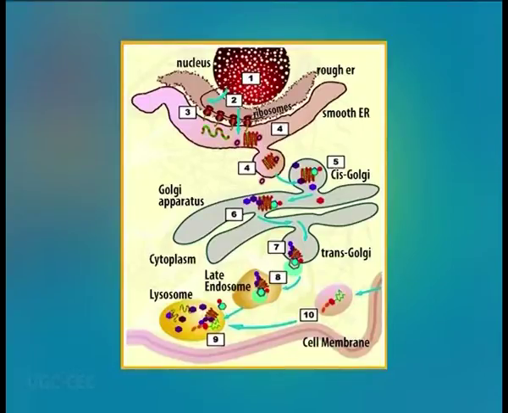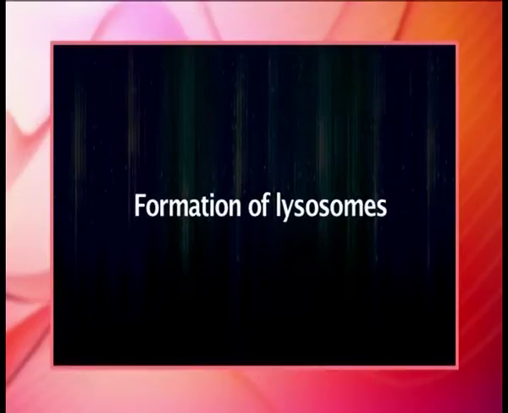The lysosomal membrane protects the cytosol and therefore the rest of the cell from the degradative enzymes within the lysosome. The cell is additionally protected from any lysosomal acid hydrolases that drain into the cytosol, as these enzymes are pH sensitive and do not function well or at all in the alkaline environment of the cytosol. This ensures that cytosolic molecules and organelles are not destroyed in case there is leakage of the hydrolytic enzymes from the lysosomes. Now, the formation of lysosomes.